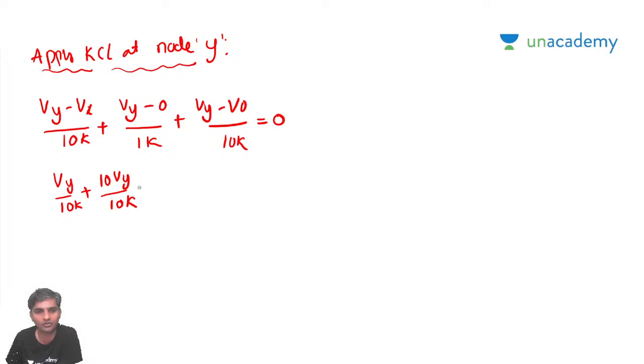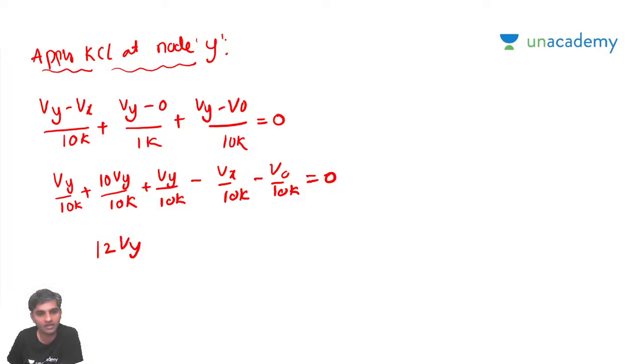Yes, I can do it. So again here I put Vy by 10k minus Vx by 10k minus V0 by 10k. Why am I doing all these things? Because everything will go away. So what we get is 12 Vy minus Vx minus V0 is equal to 0.